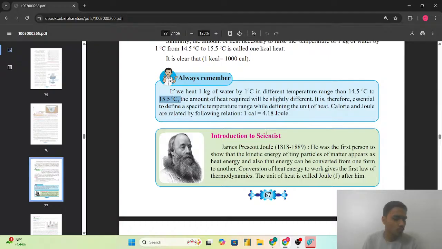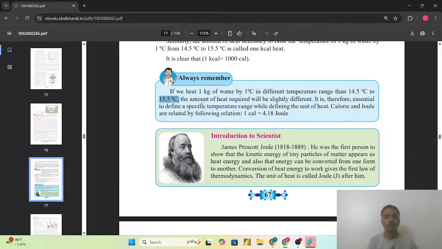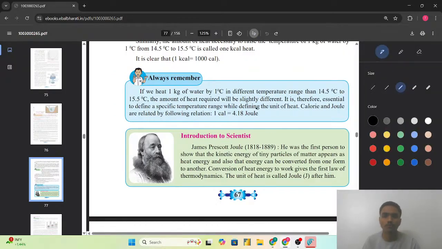So here a question can come: why this range, that is 14.5 degree Celsius and 15.5 degree Celsius, was chosen. The reason is given there: if we calculate the amount of heat in a different range to raise 1 kg by 1 degree Celsius, the amount of heat required will be slightly different. So that's why they have chosen this specific temperature range for defining the one unit of the heat. And the relation of calorie and joule is given here, which will be required for solving the numericals, that is 1 calorie is equal to 4.18 joule.